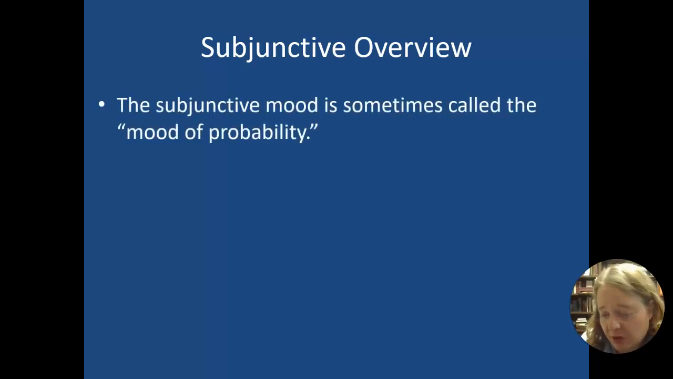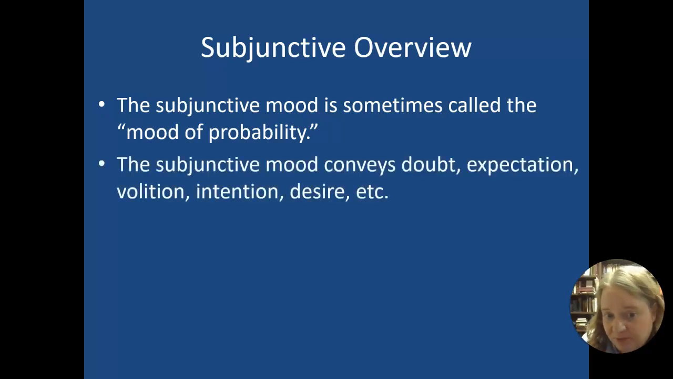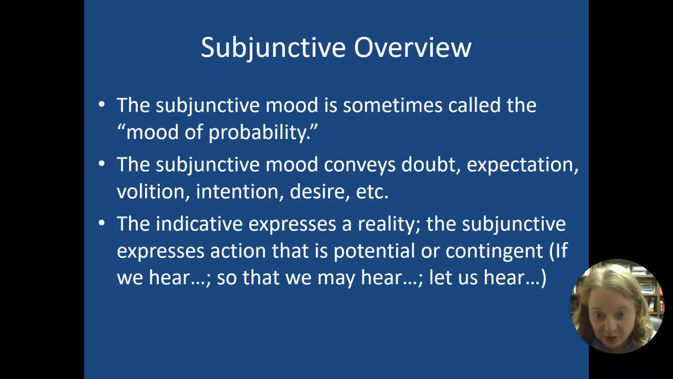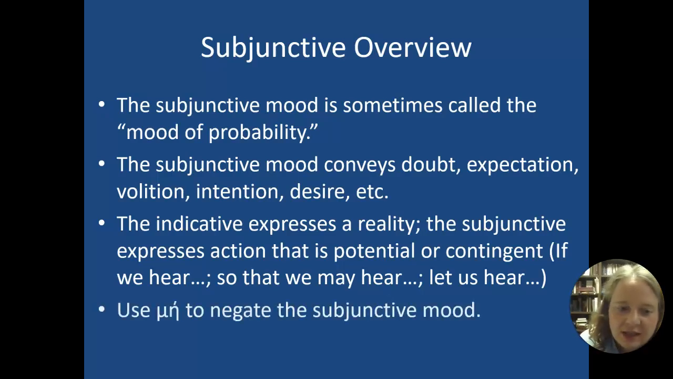I'm going to read all the things in this overview because these are the main points. The subjunctive is sometimes called the mood of probability because the subjunctive conveys things like doubt, expectation, volition, intention, desire. The indicative expresses a reality, so the main verbs that you learned in chapters 9 through 16 in chapter 2. But the subjunctive expresses action that's potential or contingent, so if this happens, so that maybe we could, let us try this. And so it's got a couple of things that are unique to it.